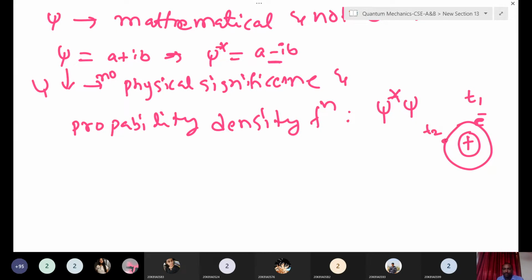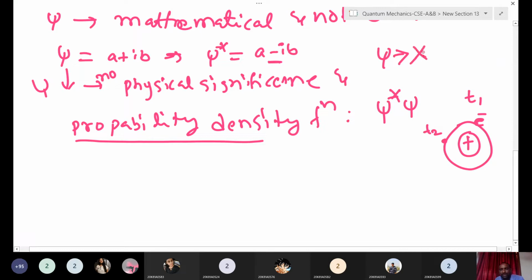Okay, that is probability. That's why we always use the term probability density function. Suppose the wave function psi were observable, we could measure it, but it is not an observable quantity; we cannot see the wave function directly. We can have an expression, but you cannot see it.